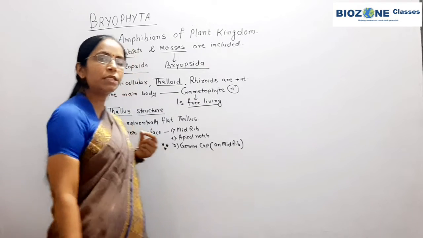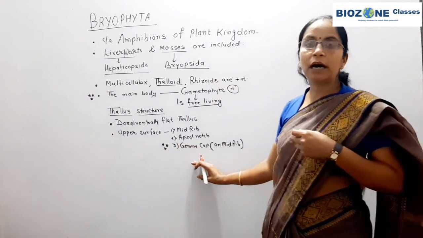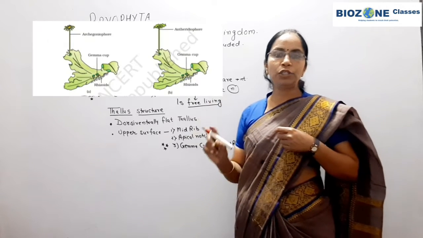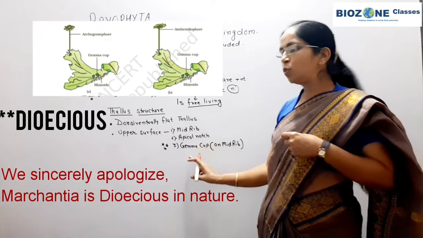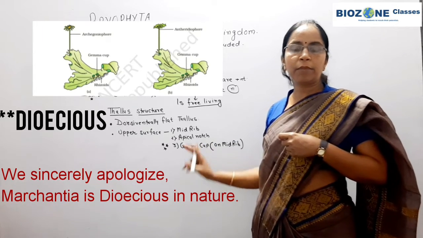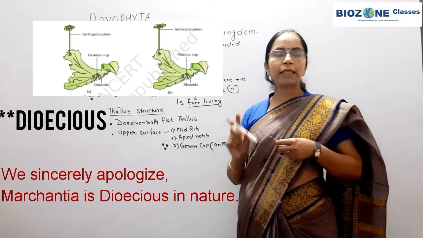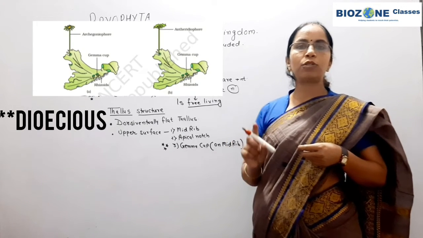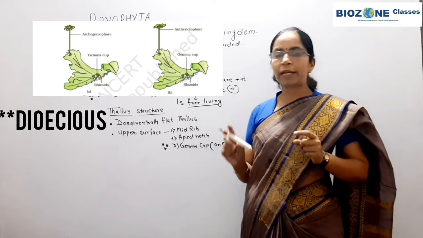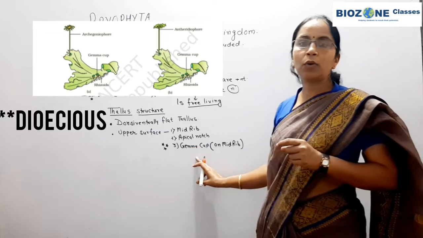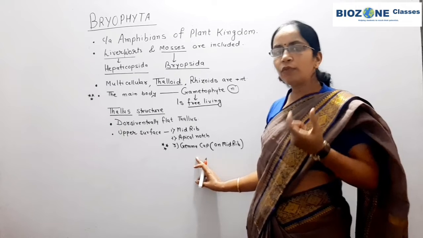Specifically, if a species or genus-wise question is asked, then you remember gemma cup is an identical feature of Marchantia. Again, you go through the diagrammatic part of NCERT. Two thalli of Marchantia are provided. Marchantia, you remember, is dioecious. Therefore, the male thallus and female thallus of Marchantia are distinctly or separately present, and gemma cups are located on the midrib of each thallus, whether male or female.